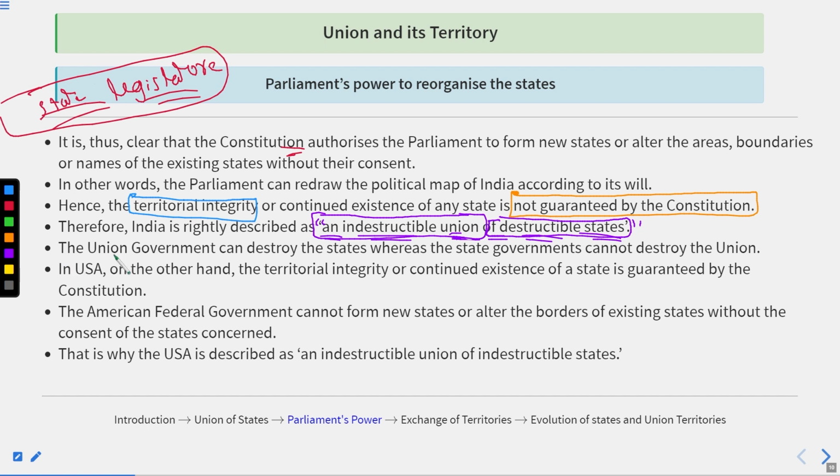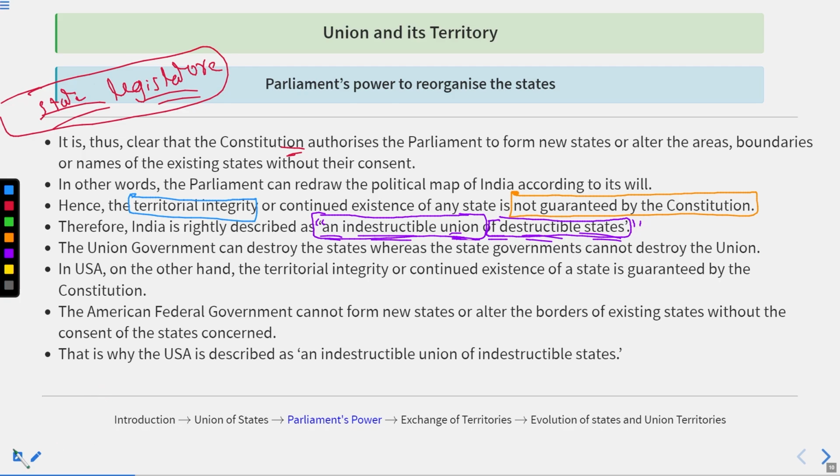The Union government can destroy the state, whereas the state government cannot destroy the union, as we had discussed. In the USA, on the other hand, the territorial integrity or continued existence of a state is guaranteed by the Constitution.